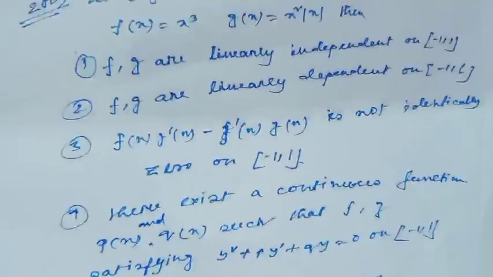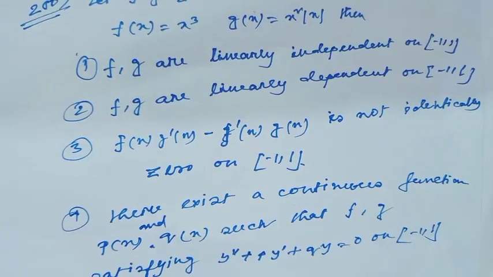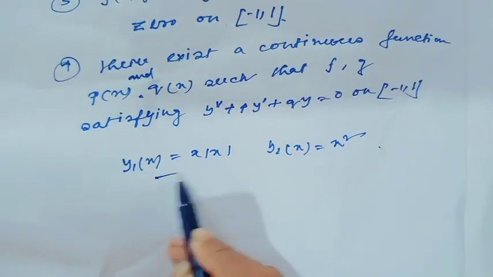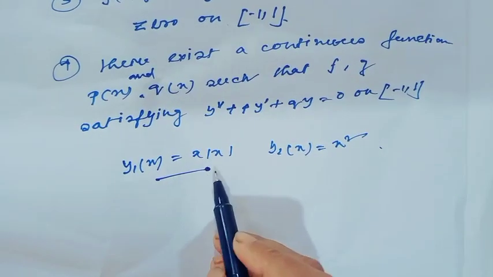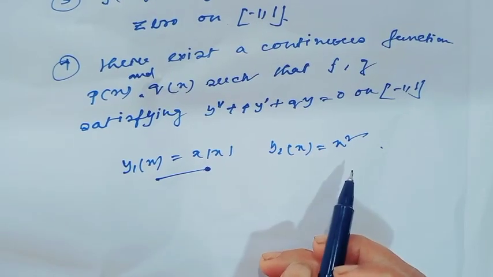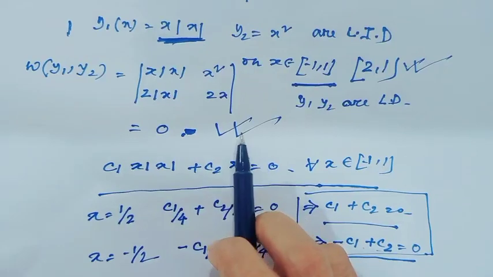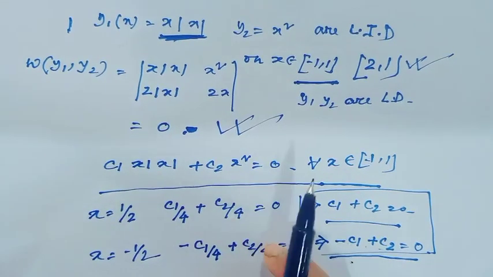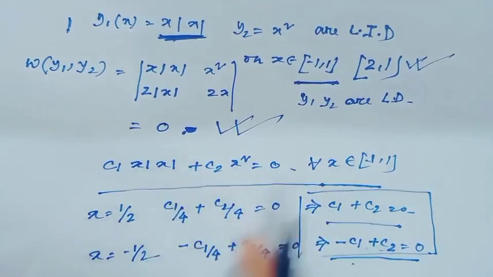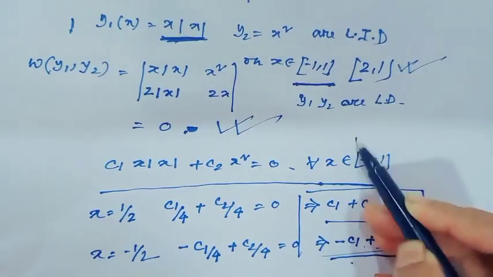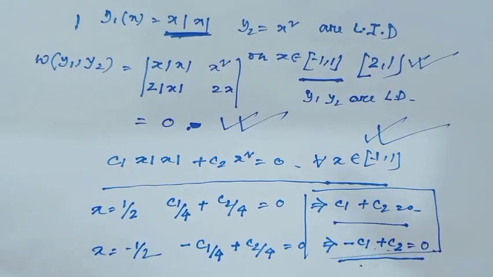I hope all my viewers have understood this question easily. This type of question I have defined a few minutes ago. I have seen these two functions y1(x) equal to x mod x and y2(x) equal to x square. For these functions the Wronskian is equal to 0, but these two functions are linearly independent on the interval -1 to 1.